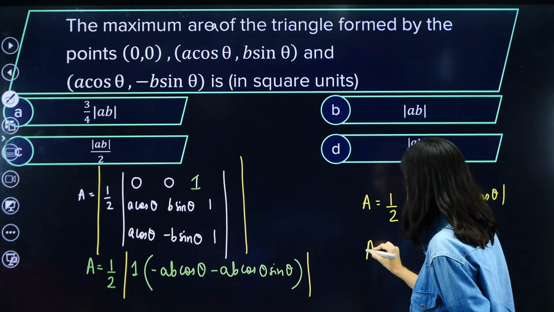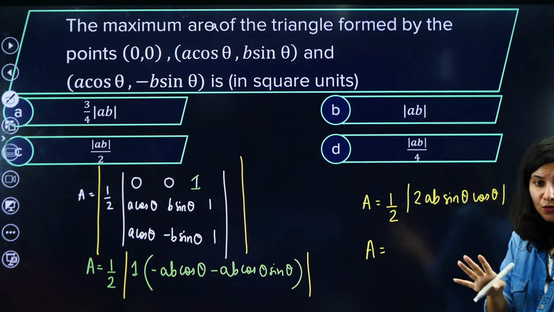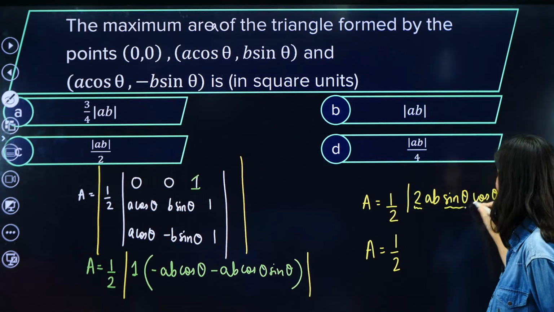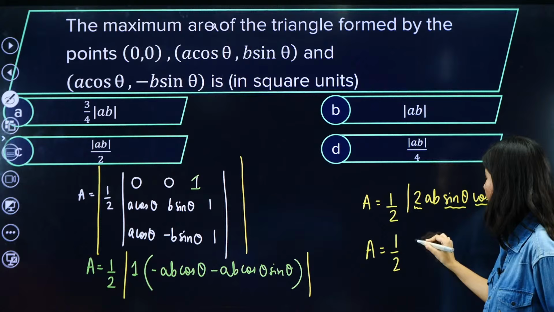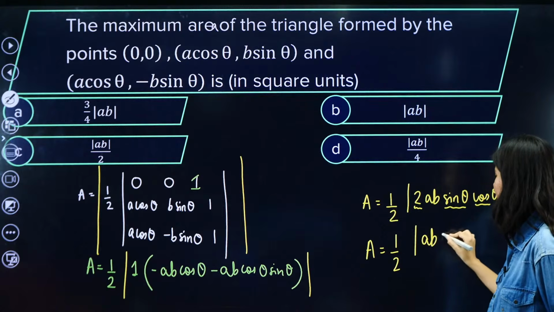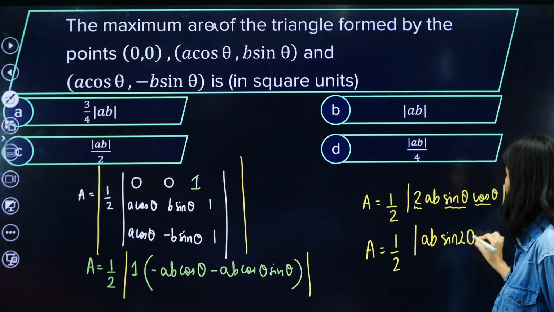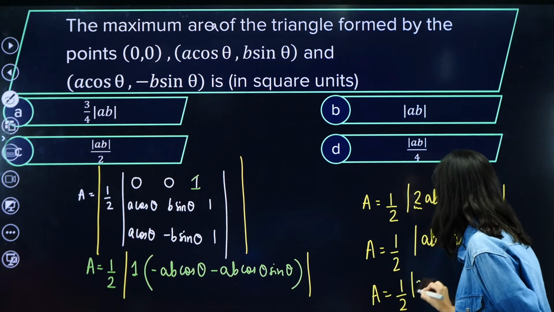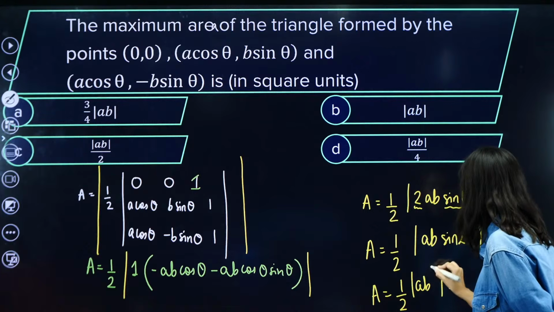So area will be what? Do not cancel the 2, because we need that 2. 2 sin theta cos theta will be what? So mod of ab sin 2 theta. Can I just do that? 1 by 2 mod ab and mod sin 2 theta.